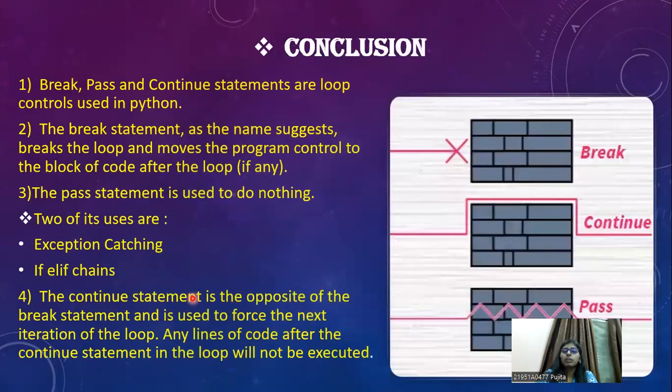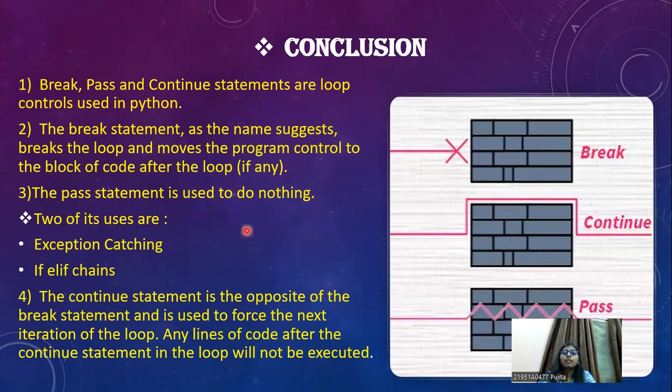So let us conclude this topic with a small gist of the Python programming language: break, pass, and continue statements are loop controls used in Python. The break statement, as the name suggests, breaks the loop and moves the program control to the block of code after the loop, if there is any.